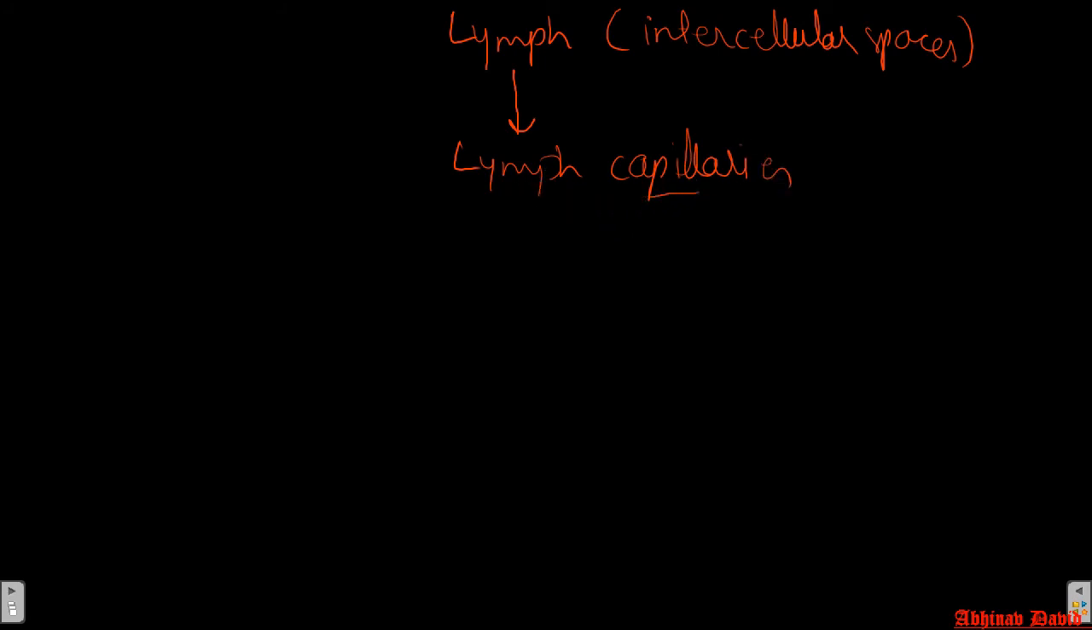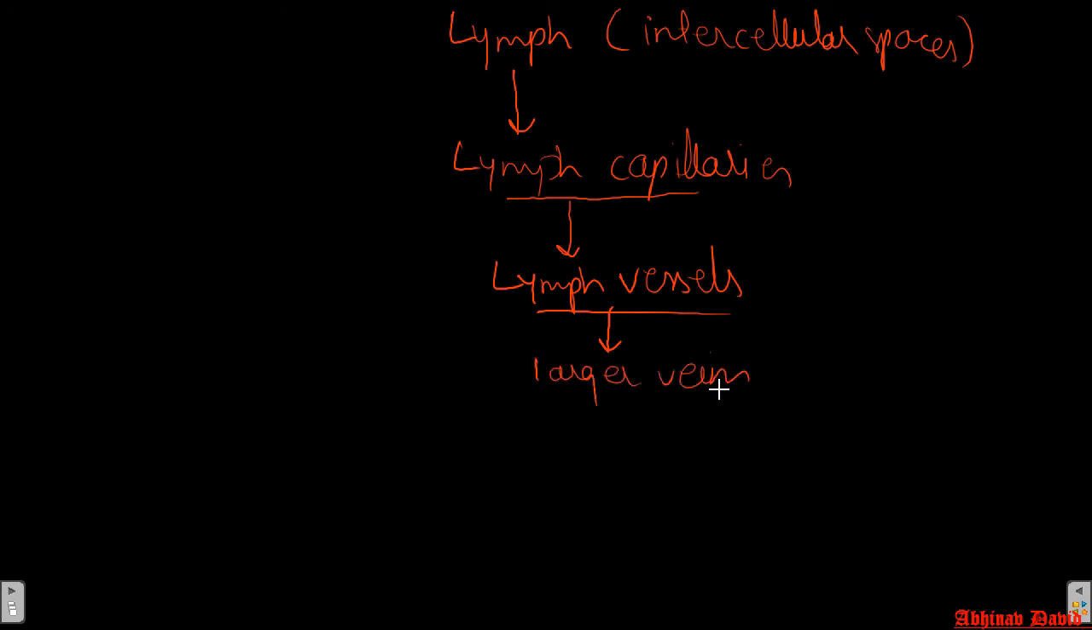Now these are not blood capillaries, these are different from blood capillaries. So lymph flows into lymph capillaries, and these lymph capillaries join to form larger tubes called lymph vessels, and these lymph vessels then transport the lymph to the larger veins. So they open into the larger veins.